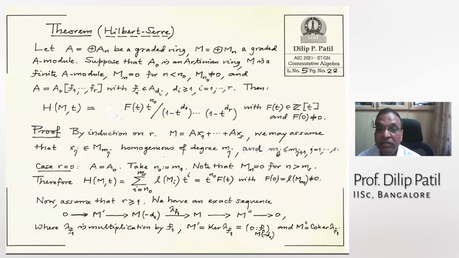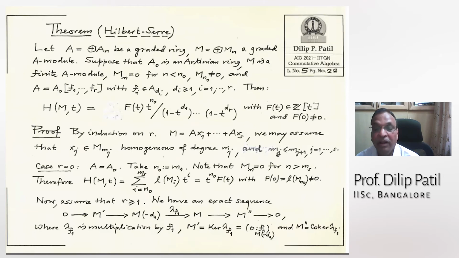See, because the least homogeneous component in a generating set is that m1, that is X1. And there can't be any component of higher degree in this ring A, because A is A0. So therefore, this is the least.